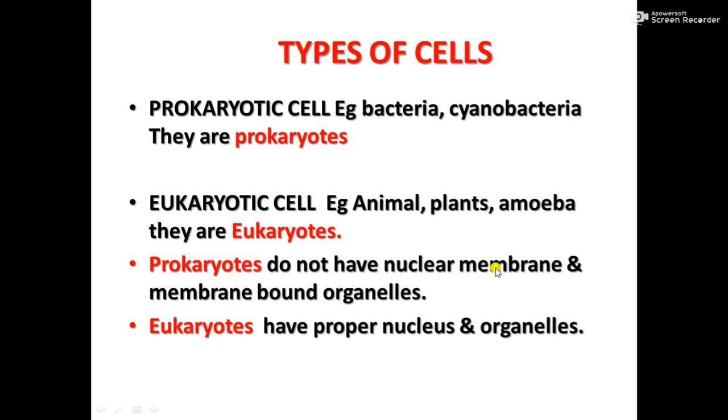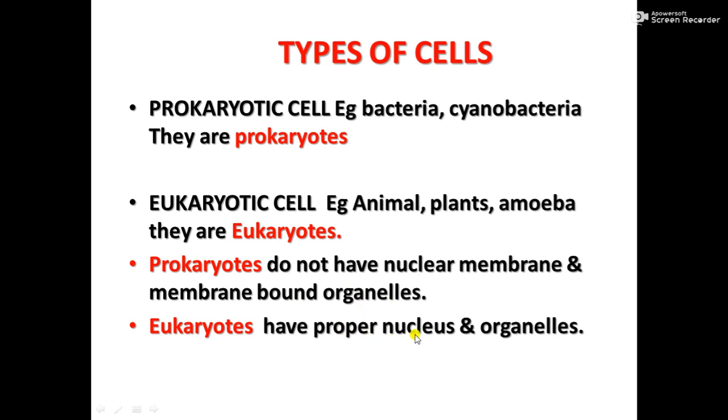Prokaryotes do not have a nuclear membrane and membrane bound organelles. They do not have a proper or complete nucleus, and not all organelles are there. Membrane bound organelles which are present in eukaryotes are absent in prokaryotes.